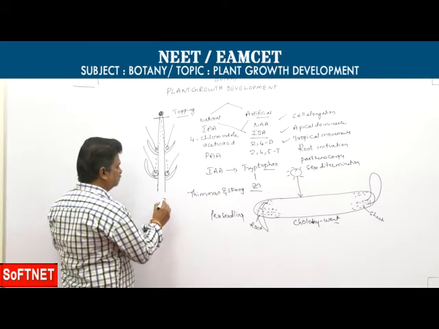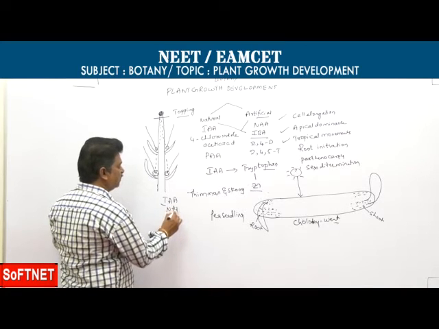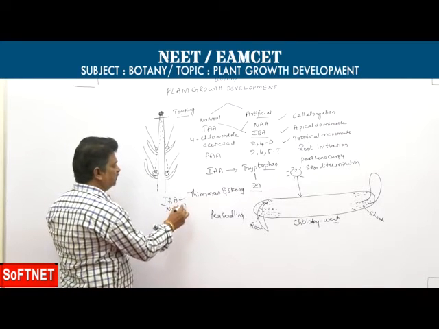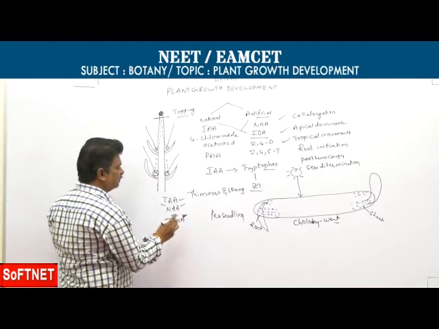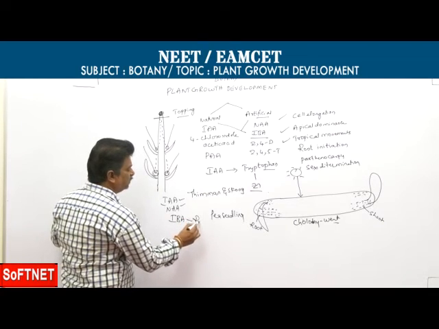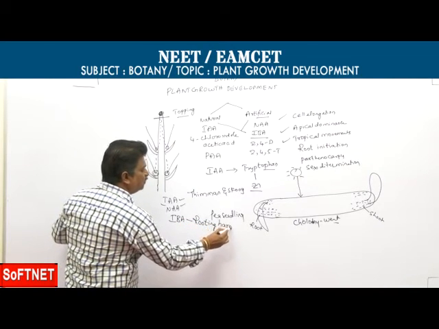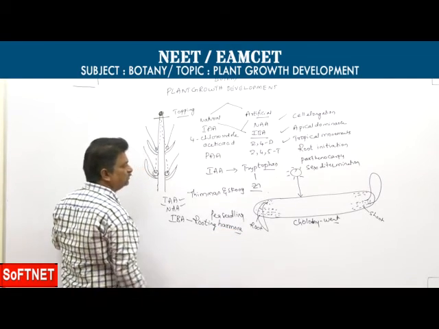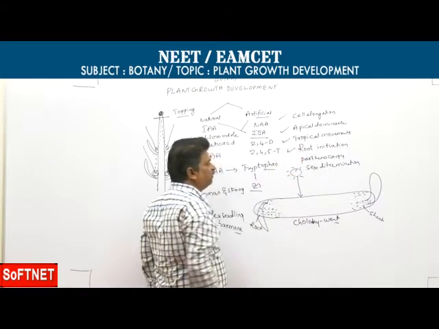Most commonly used auxins are indole acetic acid and naphthalene acetic acid. But the most effective auxin for the formation of adventitious roots is IBA, which is why IBA is called the rooting hormone. That is root initiation. Next one, parthenocarpy.